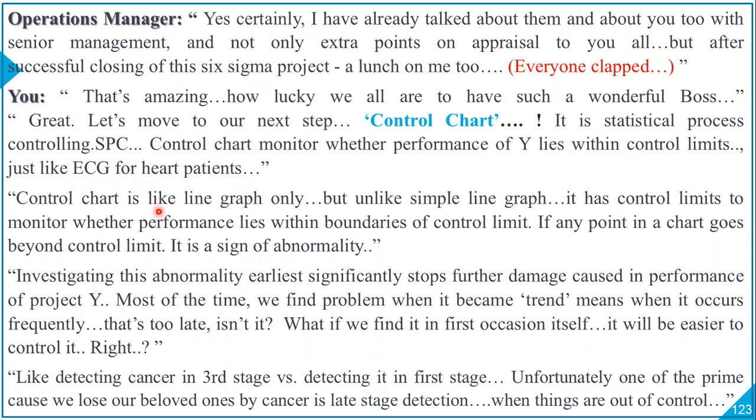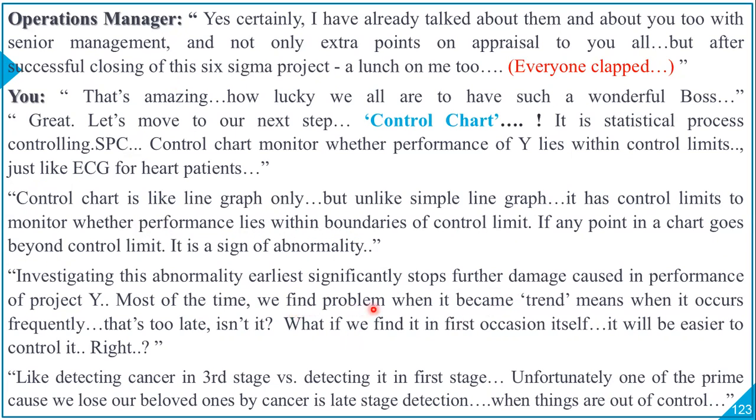Control chart is like a line graph only, but unlike a simple line graph, it has control limits to monitor whether performance lies within boundaries of control limit. If any point in a chart goes beyond control limit, it is a sign of abnormality. Investigating this abnormality earliest significantly stops further damage caused in the performance of the project Y.